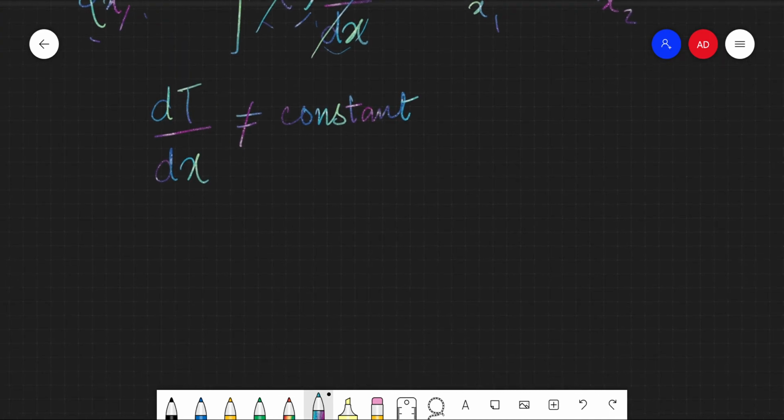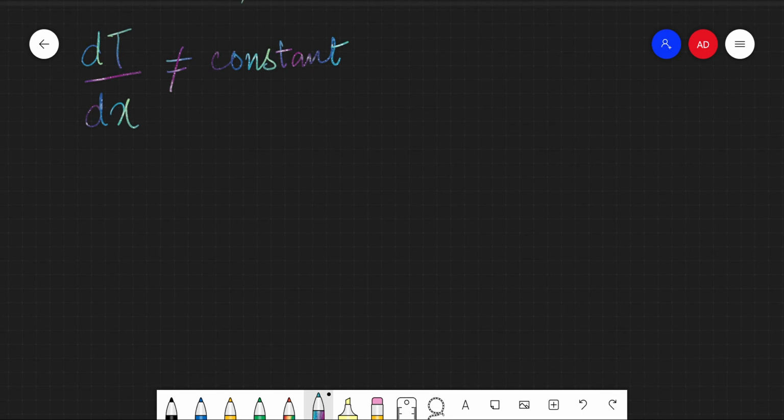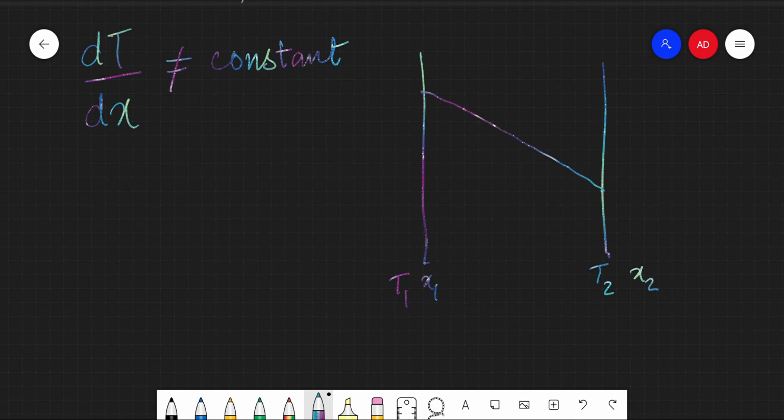So why did we do this derivation and what importance does it hold for us? We have arrived at a major conclusion, which is that if this is T1 and x1 and this is T2 and x2, we've seen that the temperature profile between the two surfaces will be linear only when k is a constant, right?